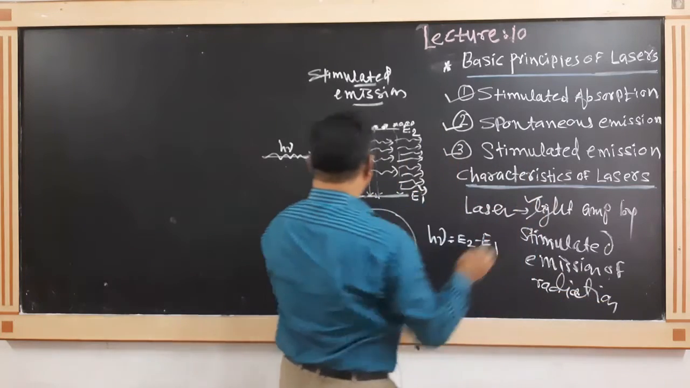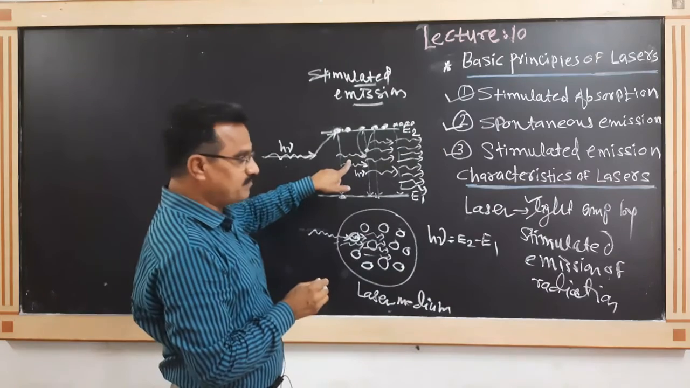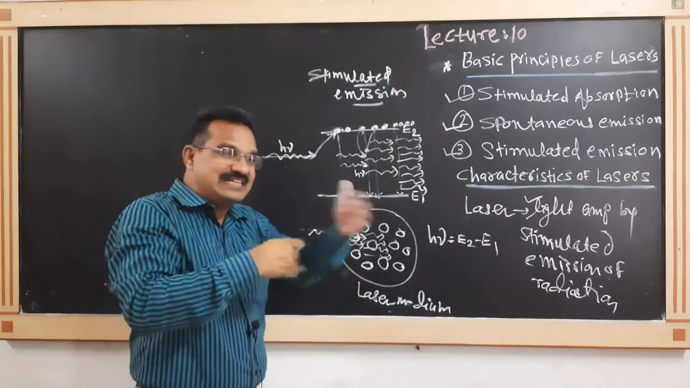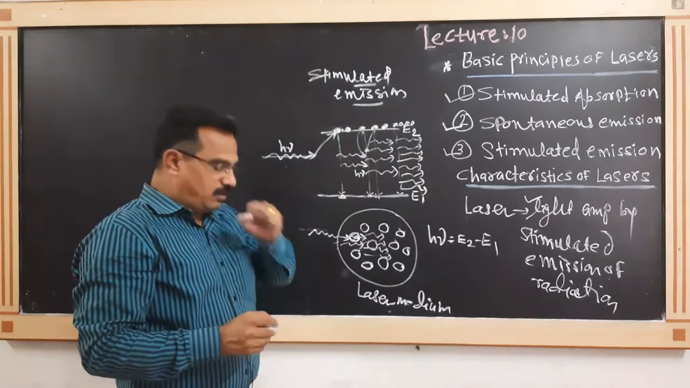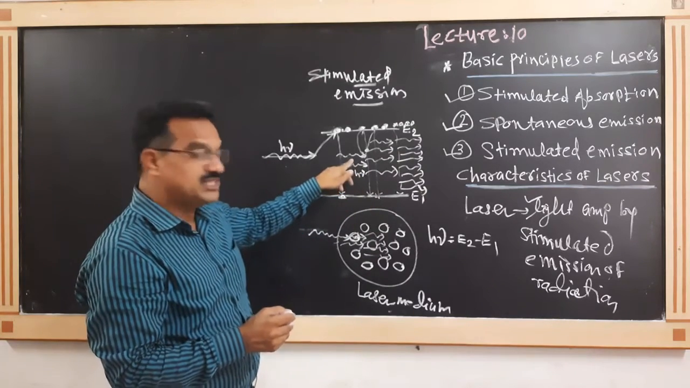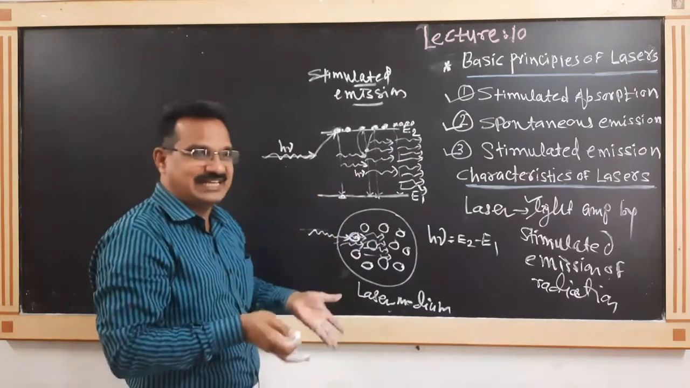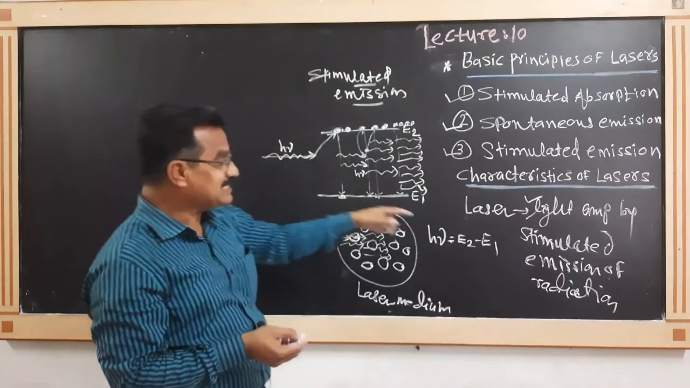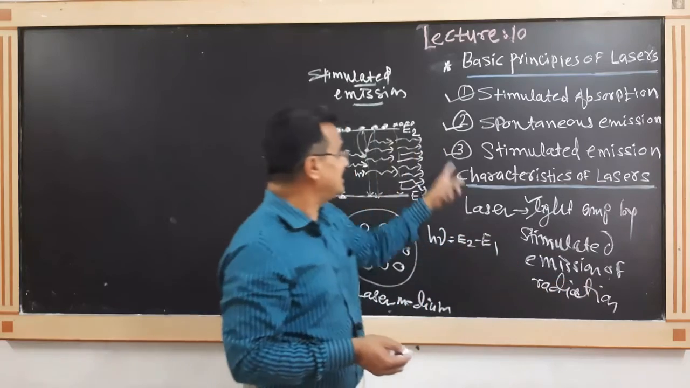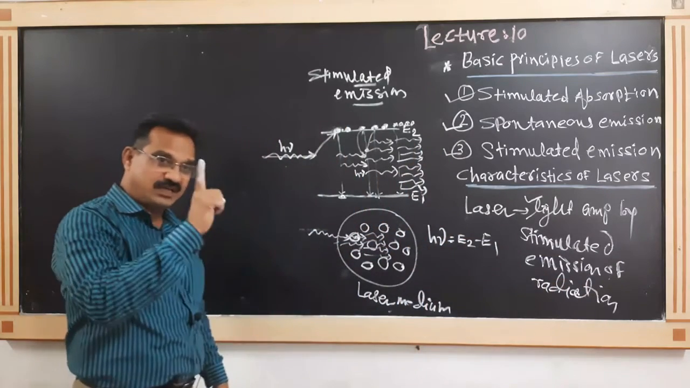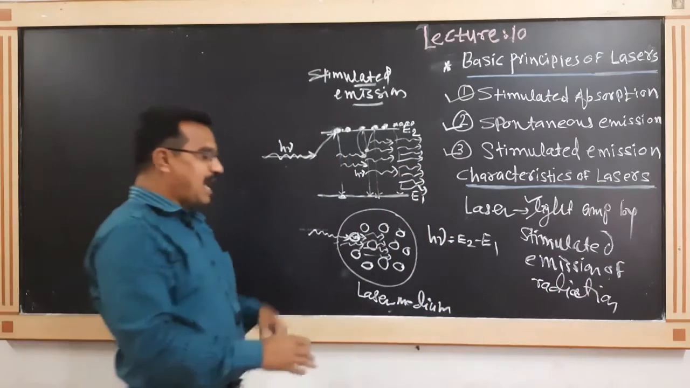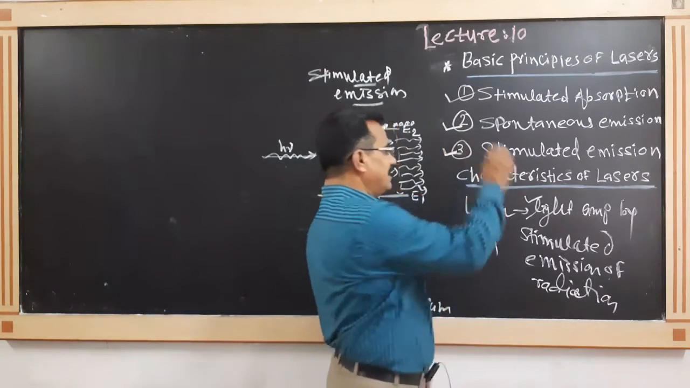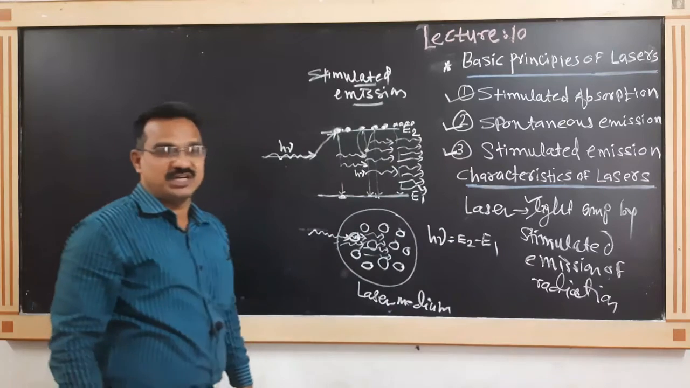Here, light is emitted in the form of photons. Amplification means light intensity increases. Light intensity increases means the number of photons increases by using stimulated emission. And this technique is very important in laser action. In laser, the amplification of light takes place by using the technique that we call stimulated emission.